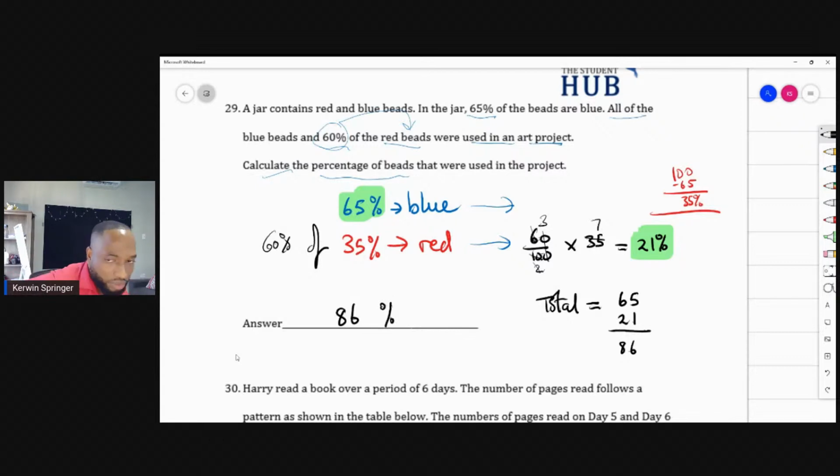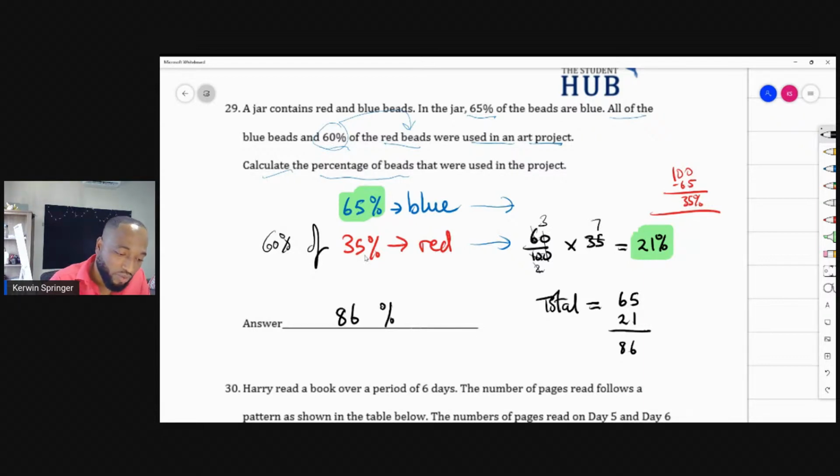I'm going to just repeat it one more time really quick. 65% of the beads are blue. That's 65% of the blue beads. All the blue beads and 60% of the red beads were used in an art project. This is a beautiful question. 60% of the red beads. The red beads represent 35%. And we found that by minusing the 65% of the beads that were blue. So 100 minus 65 is 35%.